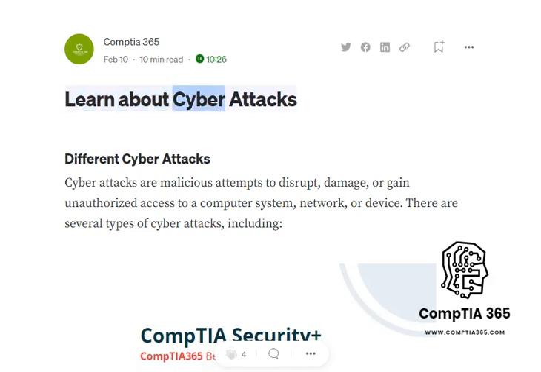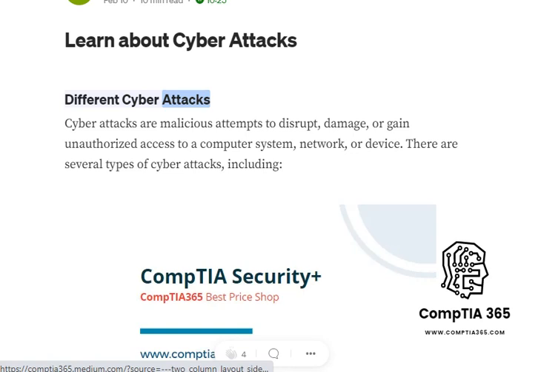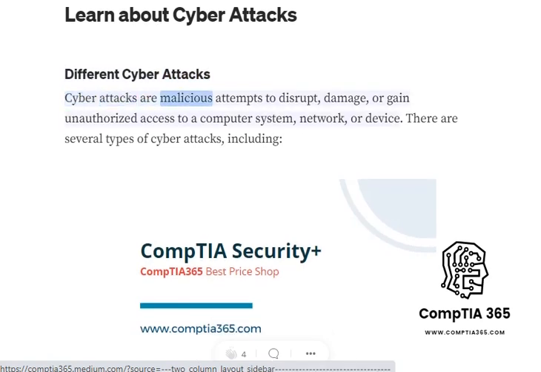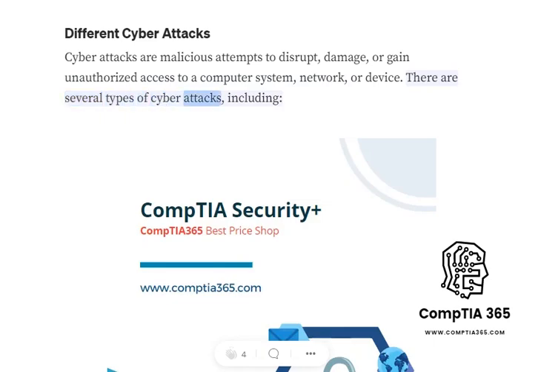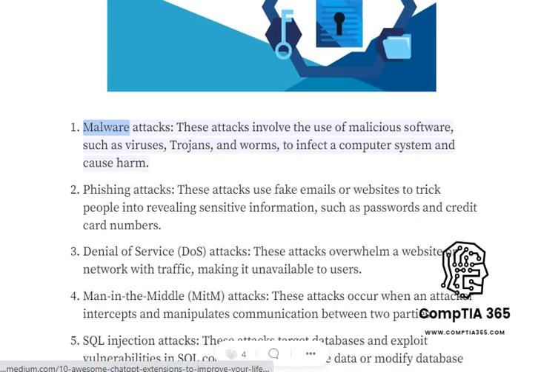Learn about cyber attacks. Different cyber attacks. Cyber attacks are malicious attempts to disrupt, damage, or gain unauthorized access to a computer system, network, or device. There are several types of cyber attacks, including malware attacks.